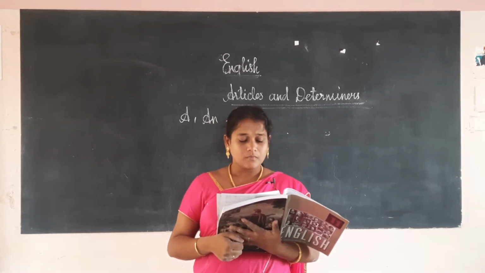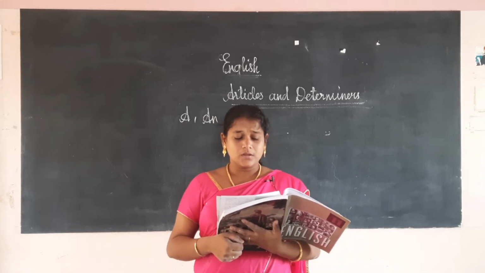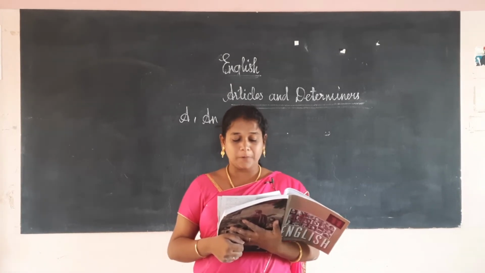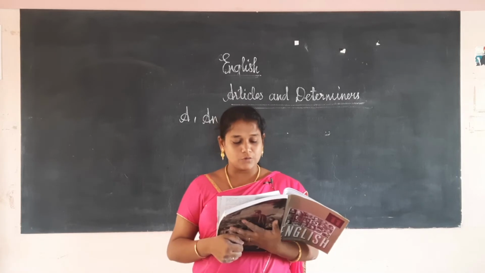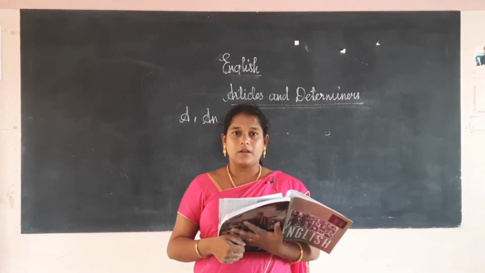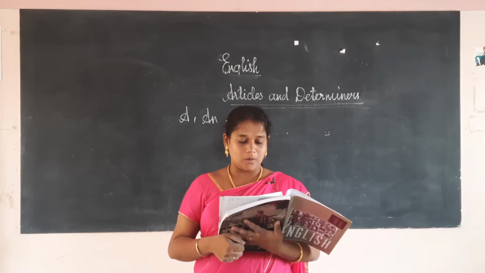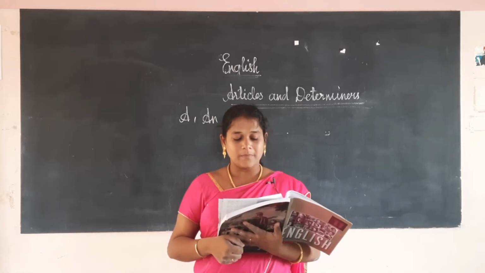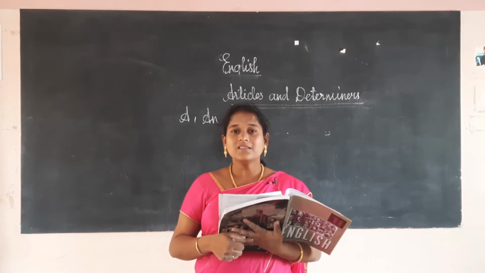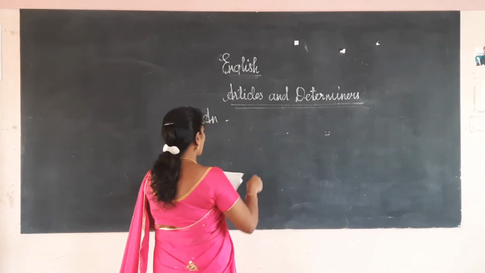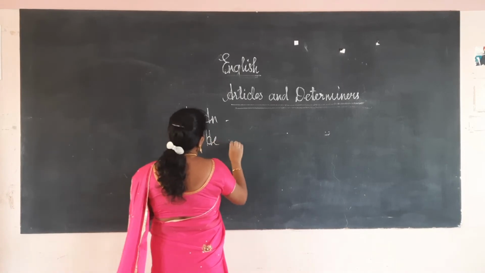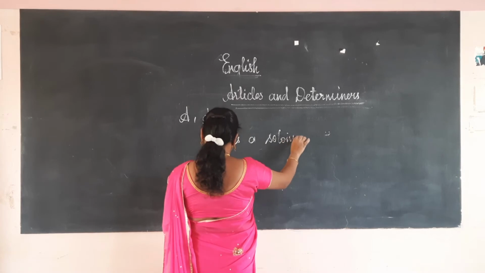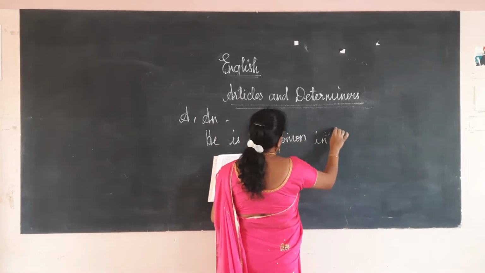Okay, and we will also use it to turn a proper noun into a common noun. For example, he is a Solomon, meaning he is a Solomon in his wisdom.